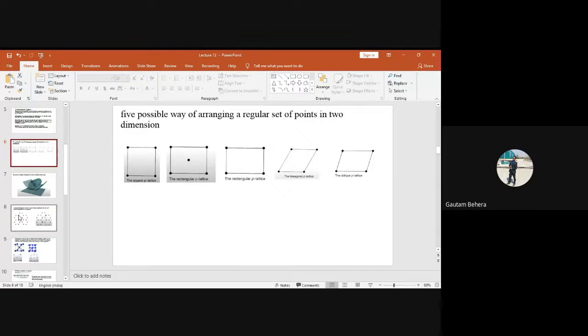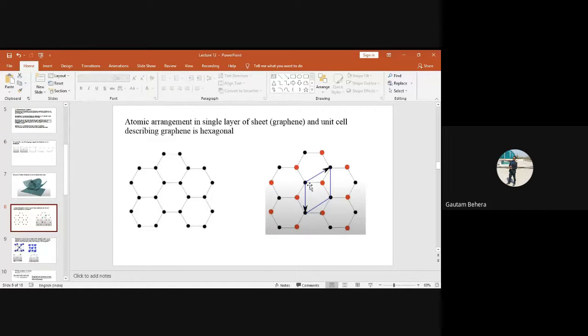Hexagonal. Very good, hexagonal. Why? Because of this. What is this? Angle. How much is it? 120 degrees, right? From here to here to here to here, this is 1 unit cell. So this will be repeated in 2 dimensions. Finally, it will give you graphene, for example. Fine. So this is a 120 degree angle. So this is hexagonal. This one.